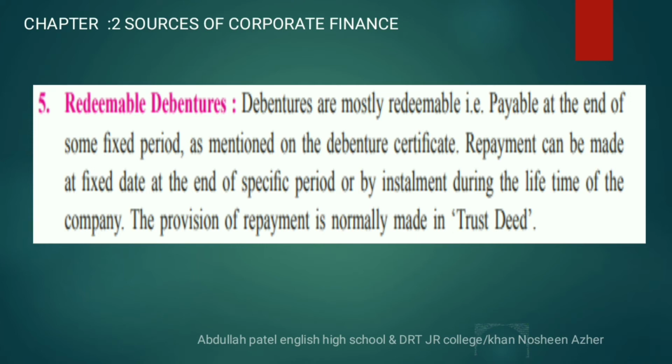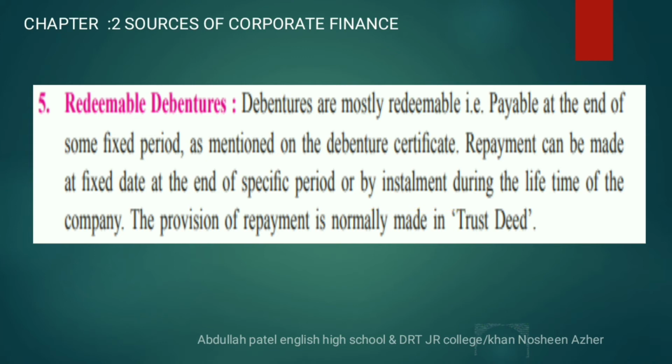Same information is given in your paragraph. Debentures are mostly redeemable in nature, payable at the end of some fixed period mentioned on the debenture certificate. That means whatever the date mentioned at the time of issue by the company, redeemable debentures can be redeemed on that particular date. Repayment can be made on the fixed date or through installments.